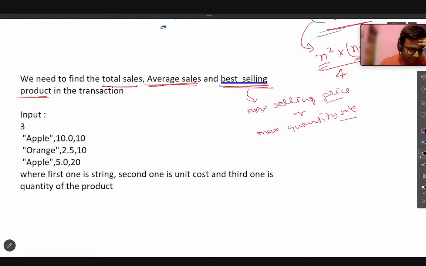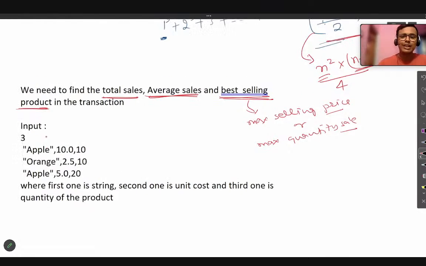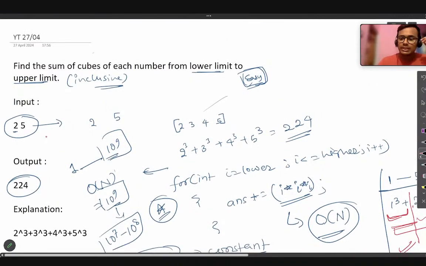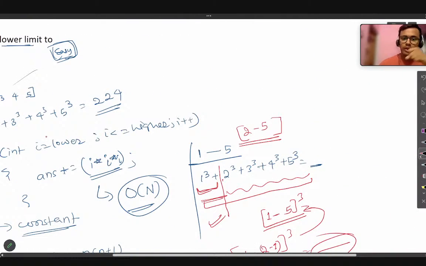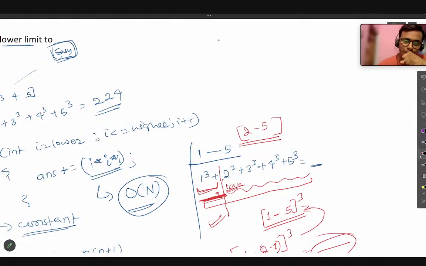Why are we taking 1 to low minus 1? Look, I have explained this. Low will start from here, so we have to subtract the 1 to low minus 1 range from the overall range, 1 to high, so that we get the low to high range in our formula. We just improvised the formula.